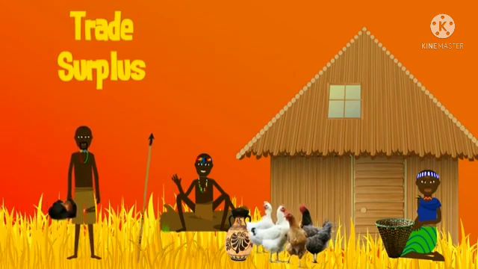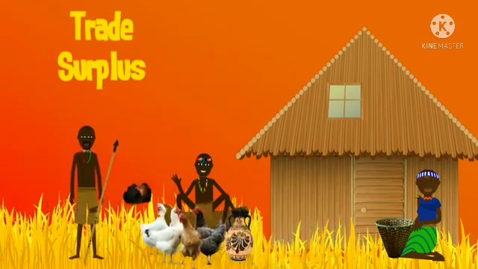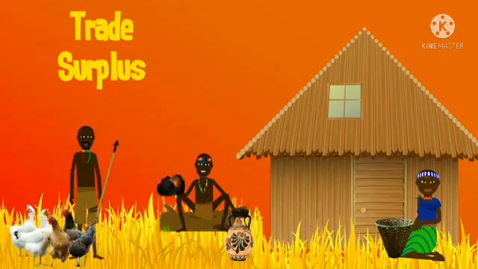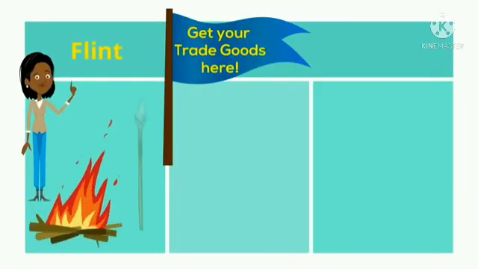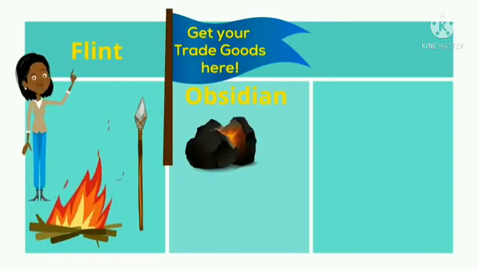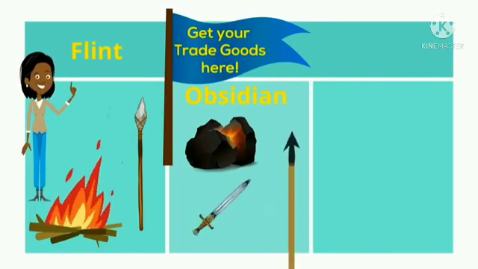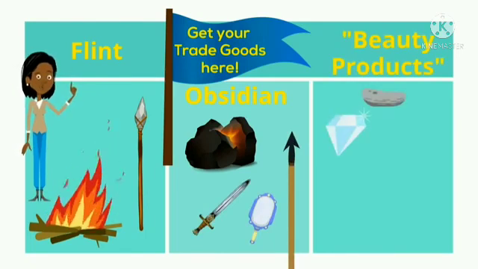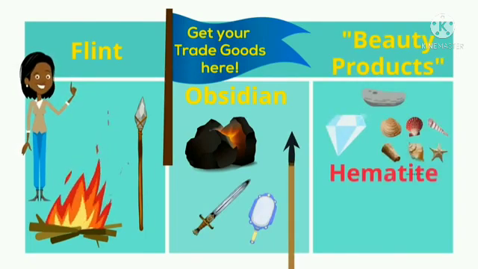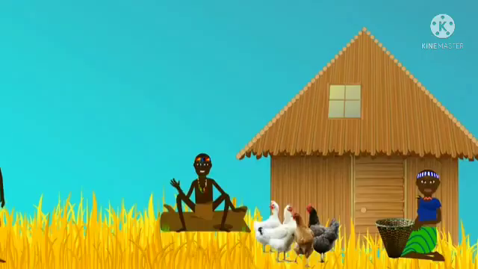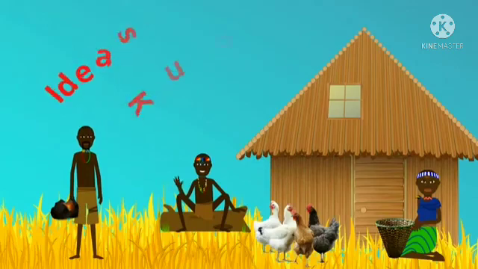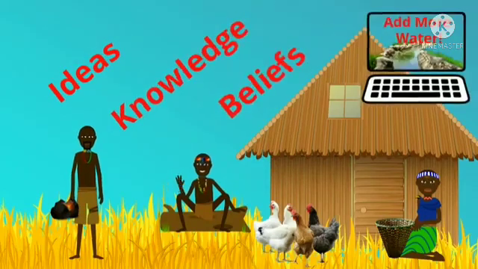Traders traveled hundreds of miles across deserts and seas and over mountains to get things they wanted. Popular trade items were flint for fire and weapons, obsidian, a black volcanic glass that was used for blades, arrowheads, and mirrors. People also traded for beauty products like stones, shells, and a red ore called hematite that was used as lipstick and rouge. Trade also passed along ideas, knowledge, and beliefs. Trade was the ancient people's internet.